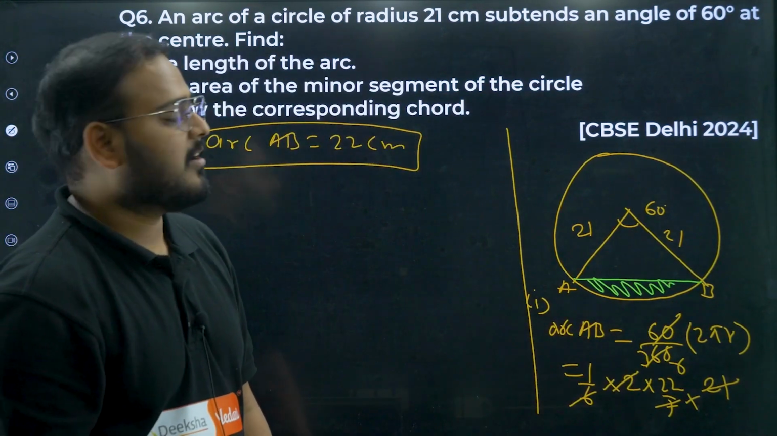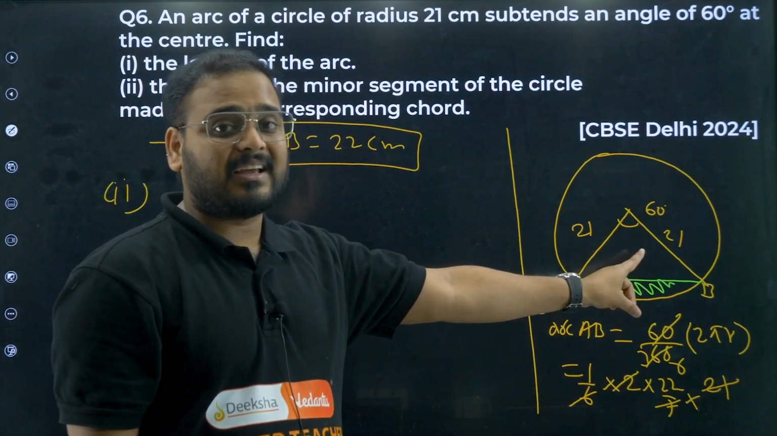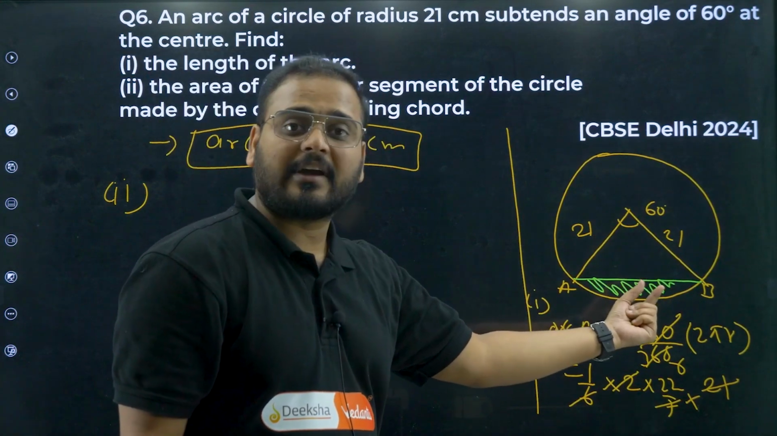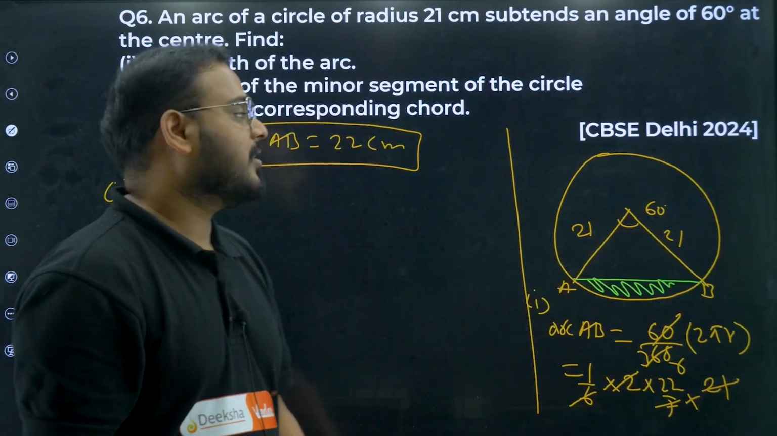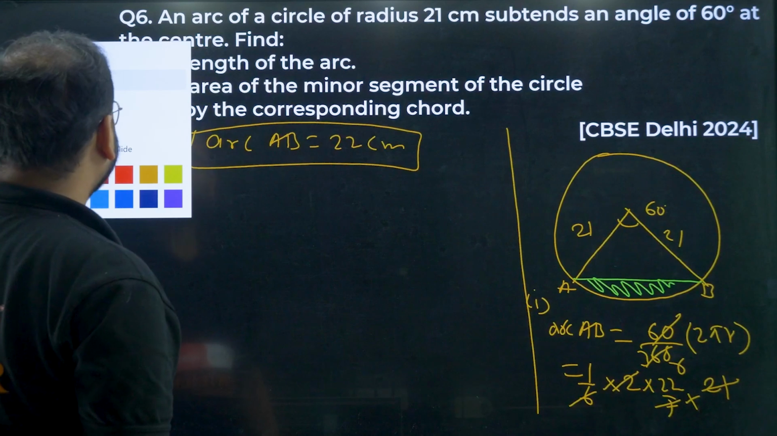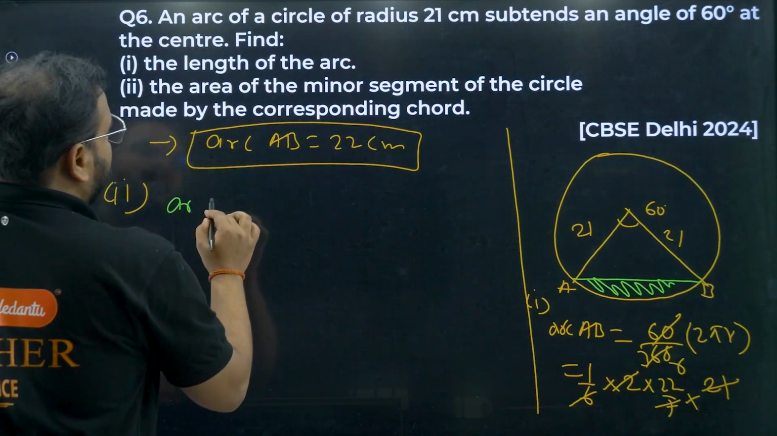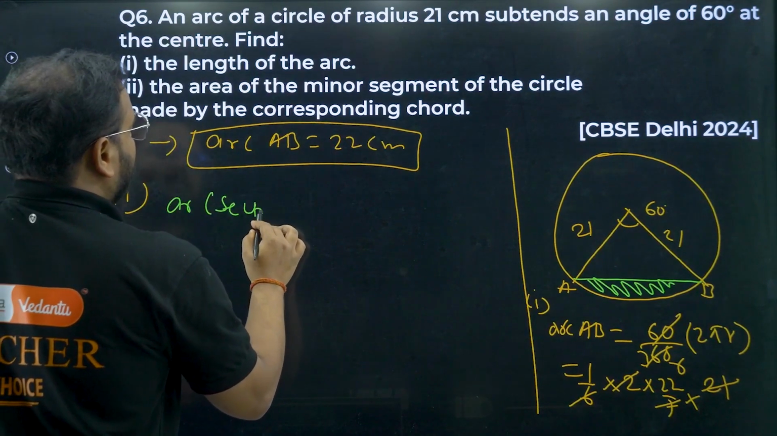This area. How do we find this area? Area of sector minus area of the triangle. Which sector? The one with the angle 60 degrees. So please check what I'm getting. Let's find the area of the sector first. What are we getting?